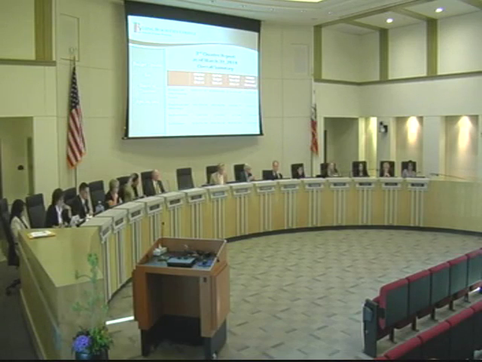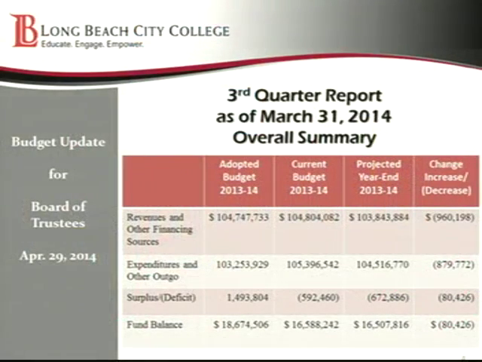So, moving on to financial numbers. It's not WSCH or DSCH anymore. So this is a summary of our third quarter report for the unrestricted general fund, and as of March 31st, 2014. And what we're doing is we are projecting where we think we're going to end the year as of June 30th of 2014. So what we have here on the slide is the adopted budget.